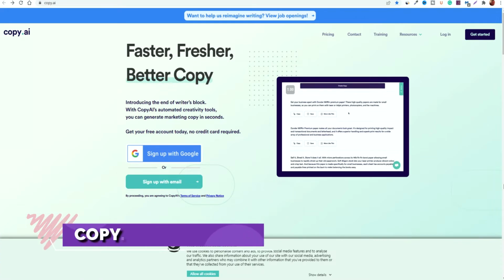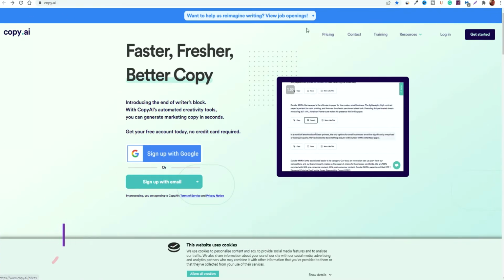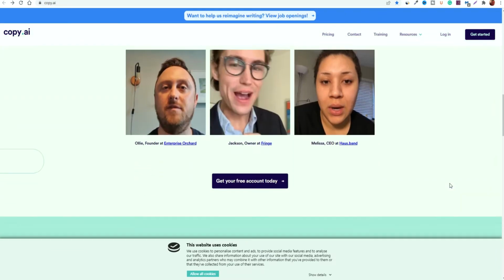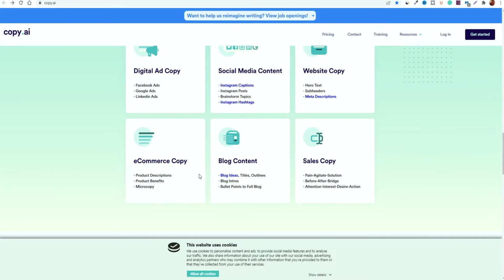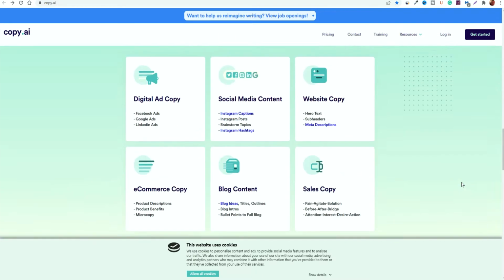So another alternative to that would be Copy.ai. Again, I'll leave links to all of these platforms in the description so that you can go and check them out. And essentially this is a very similar site to Jasper.ai. It allows you to create copy for the likes of ad copy for Facebook ads, LinkedIn ads, Google ads. You can create posts for social media, website copy, blog content, even generate content for your e-commerce sales pages and stores, even as far as creating written copy for emails.